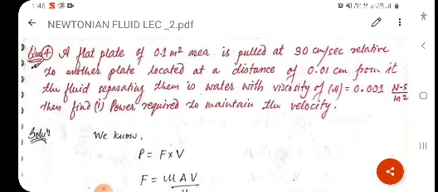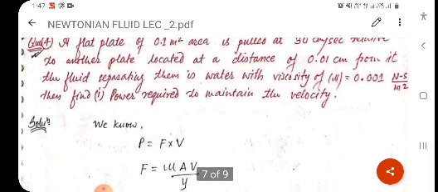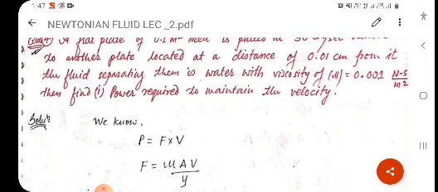Read the question first. A flat plate of 0.1 meter square area is pulled at 30 centimeter per second relative to another plate located at a distance of 0.01 centimeter from it. The fluid separating them is water with viscosity equal to 0.001 Newton second per meter square. Then find the power required to maintain the velocity.